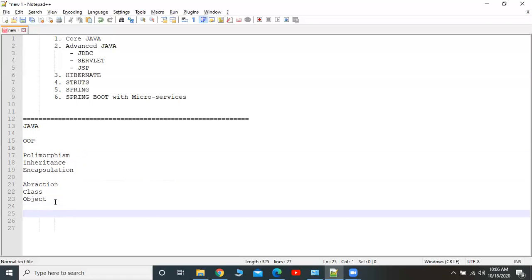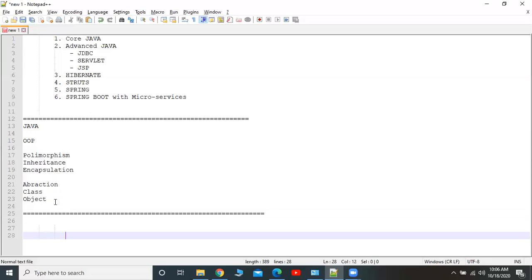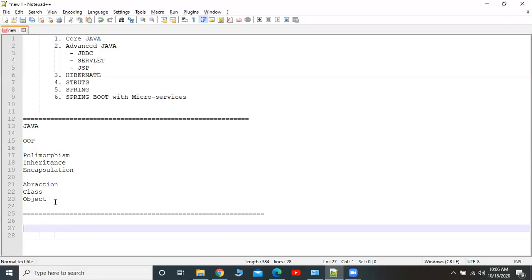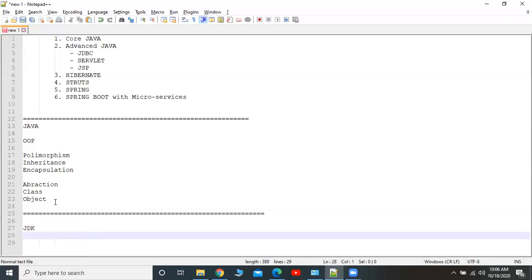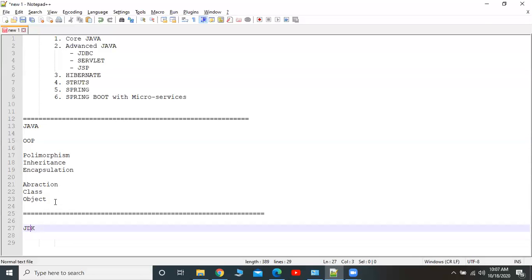We know very well, if you want to develop any application, we need some software, and along with the software, an operating system is also required. In order to develop a Java application, we need one software called JDK. People will ask in interviews what software we use to develop a Java application. That is called JDK, which stands for Java Developer Kit.